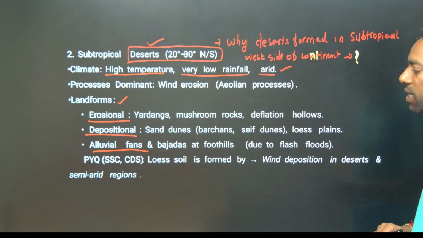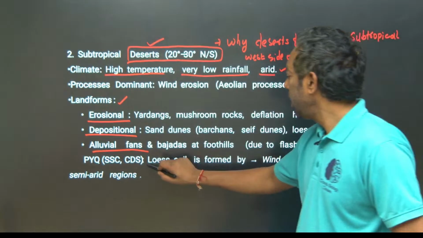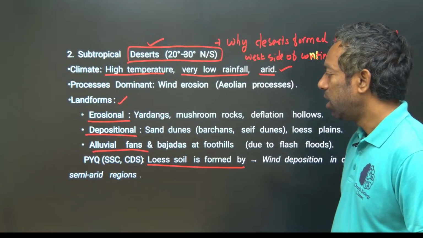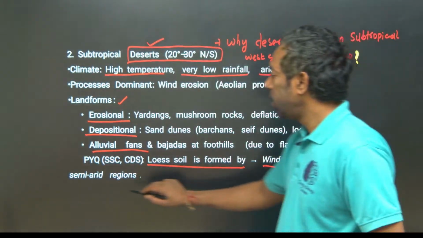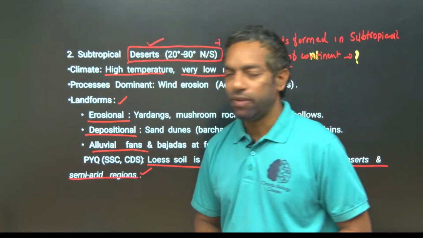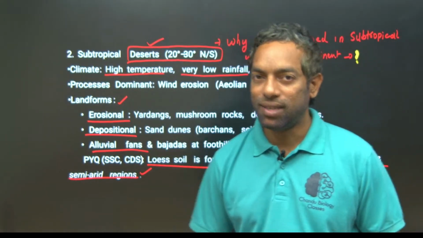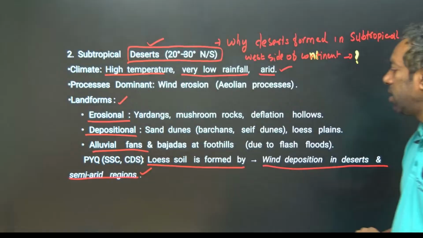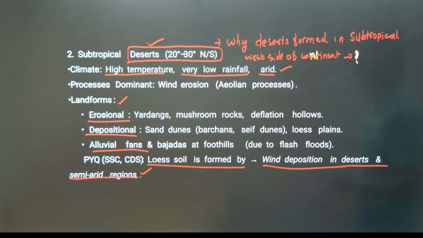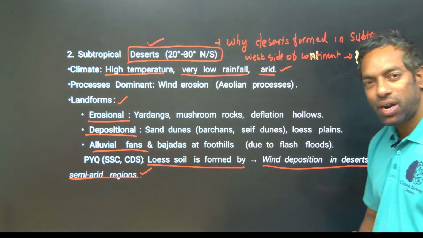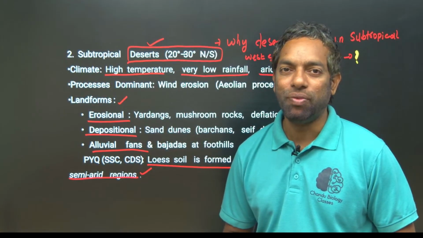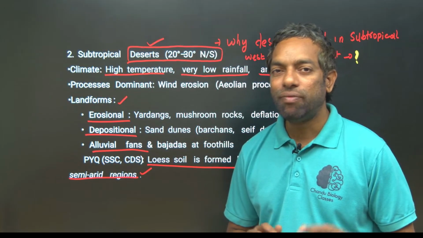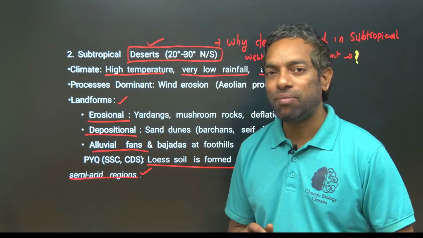In a previous year SSC question, they asked: loess soil is formed by wind deposition in deserts and semi-arid regions. Wind deposits in the desert create this soil. This is a previous year question, guys. This is the most important topic in geography: why landforms are formed. Different regions and different latitude gradients have different landforms.